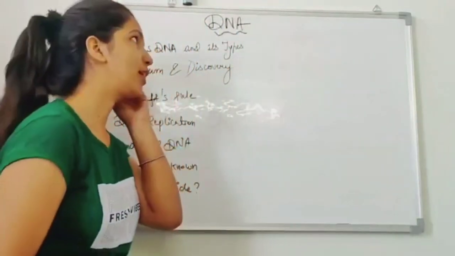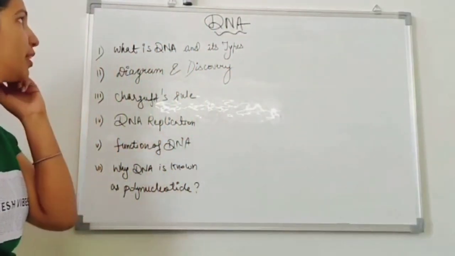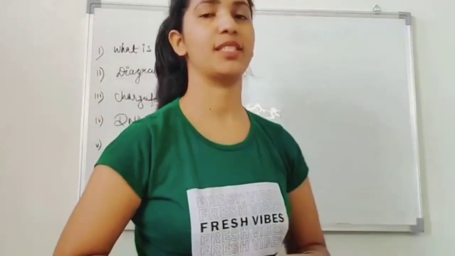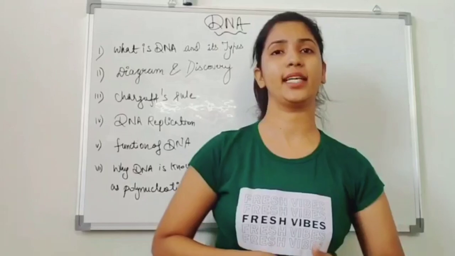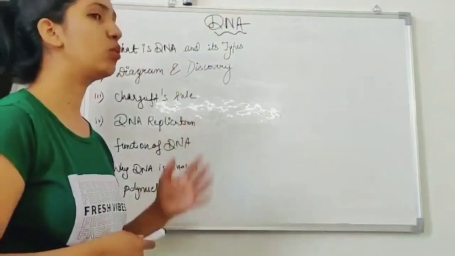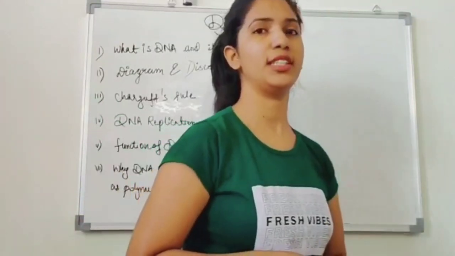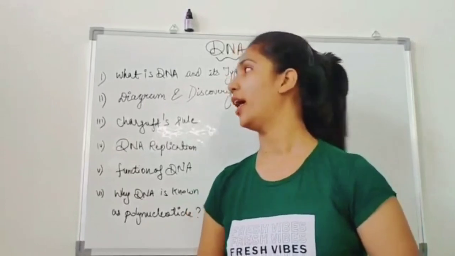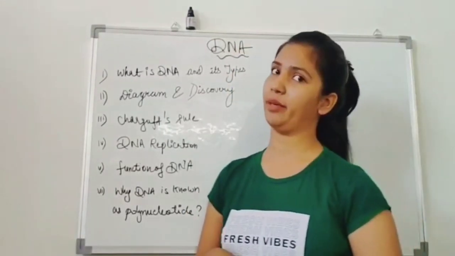So let's see what we are going to study in the DNA. Firstly, we are going to understand what is the DNA and its type. There are various types of DNA present in our body: the B type, the A type and the Z type. The details we are going to study in the lecture. Then who discovered the DNA and the diagram of the DNA. The structure of the DNA, what is the basic diagram of it, and we are going to remember the DNA with the help of a diagram.